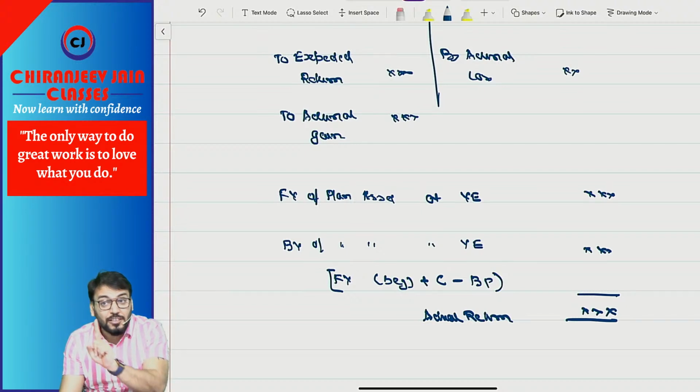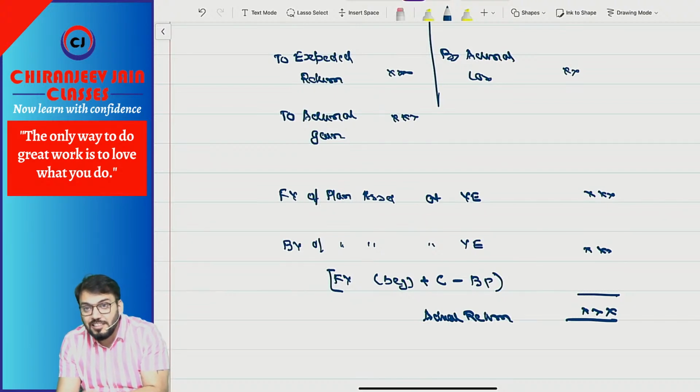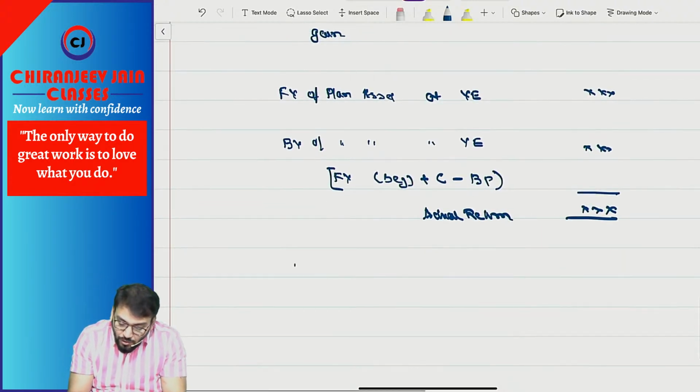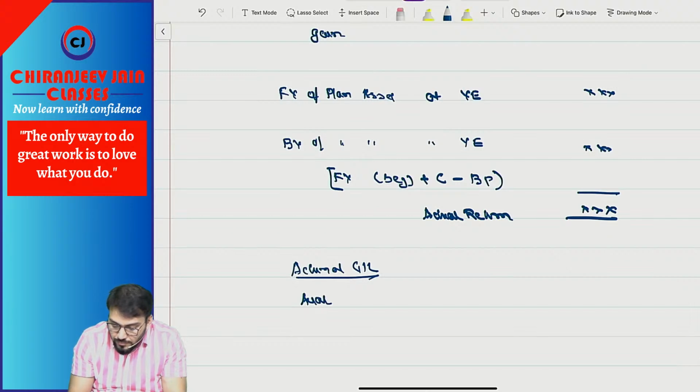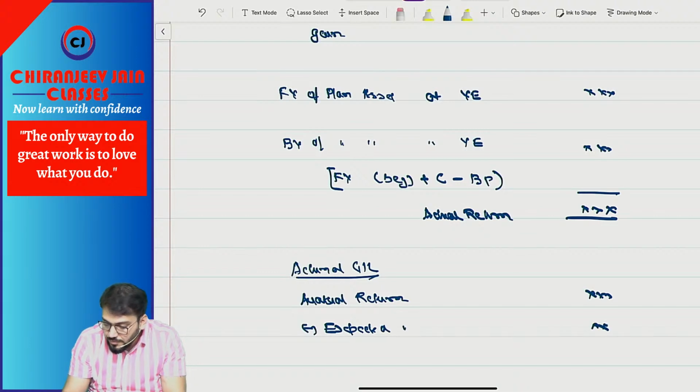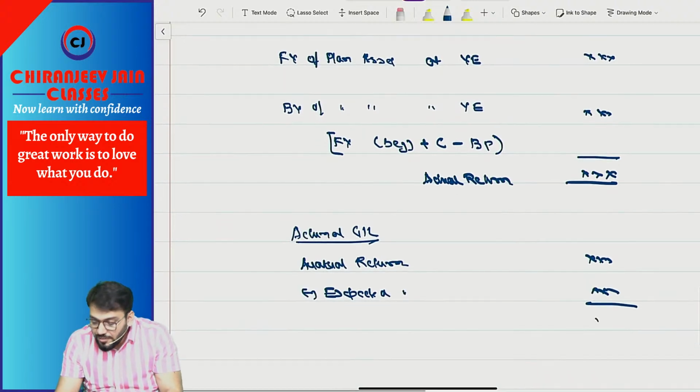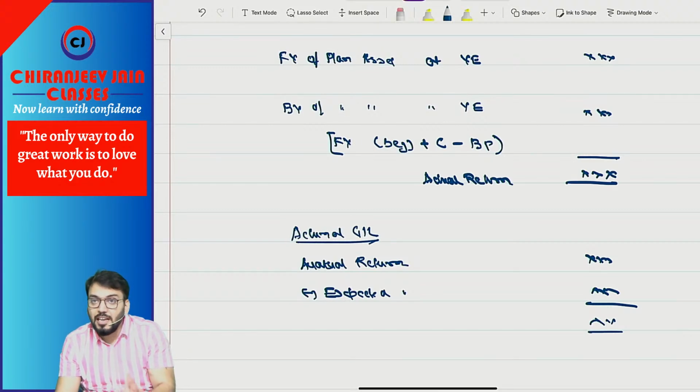Means if the amount is positive, then it is actual gain. I am saying actual, not actuarial. If the amount is negative, this is actual loss. Return can be gain, return can be loss. Understood? Now to find out actuarial gain or loss, we compare actual return with what? Expected return. Understood? So the difference will be actuarial gain or loss.